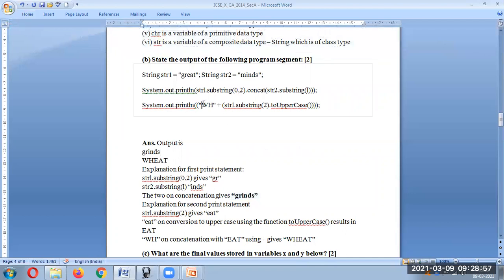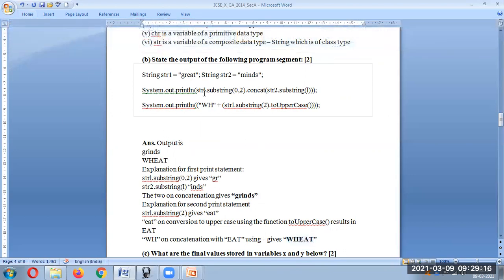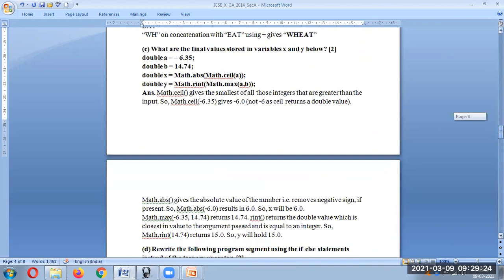Okay, then you have WH. Now WH is capital. Then you have to write str1 dot substring of 2. Substring of 2 means here it is going to be 0, 1, and 2, so from E it will start, and you have to convert it to uppercase. So these are very simple statements, right? Output based on some predefined methods. Based on those, the questions generally come.